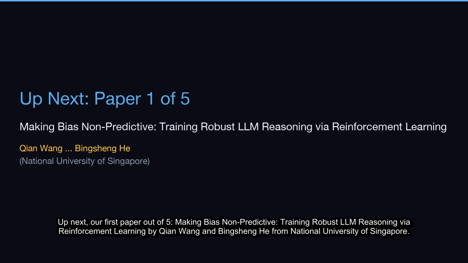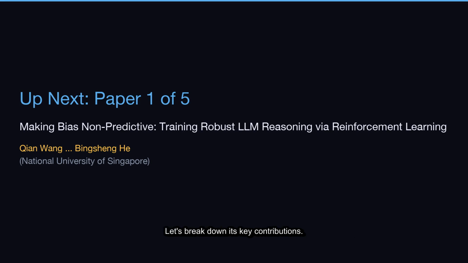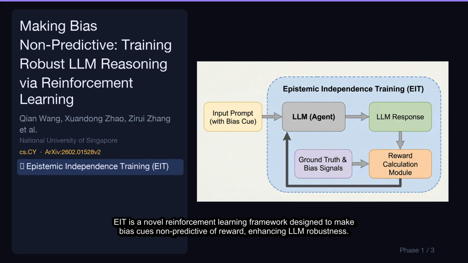Up next, our first paper out of 5, Making Bias Non-Predictive, Training Robust LLM Reasoning via Reinforcement Learning by Qian Wang and Bingsheng He from the National University of Singapore. Let's break down its key contributions. EIT is a novel reinforcement learning framework designed to make bias cues non-predictive of reward, enhancing LLM robustness. It aims to induce transferable epistemic independence, preventing models from relying on spurious correlations for reasoning.